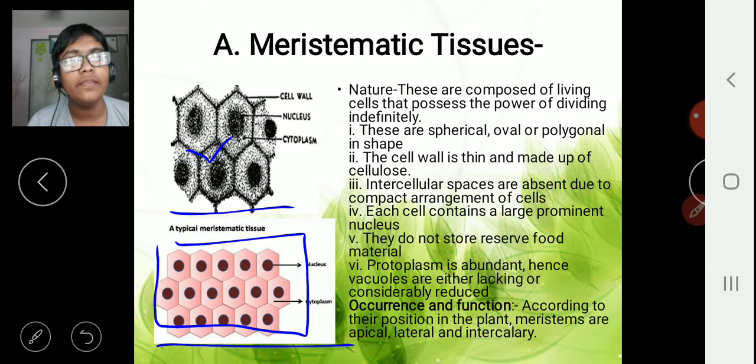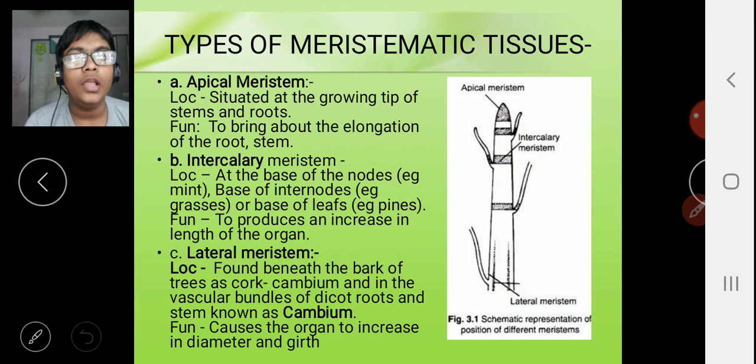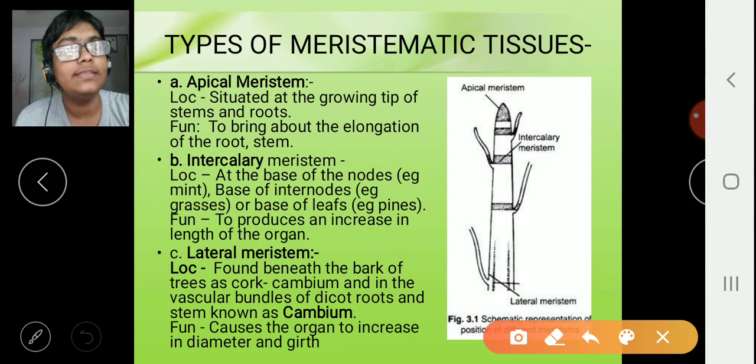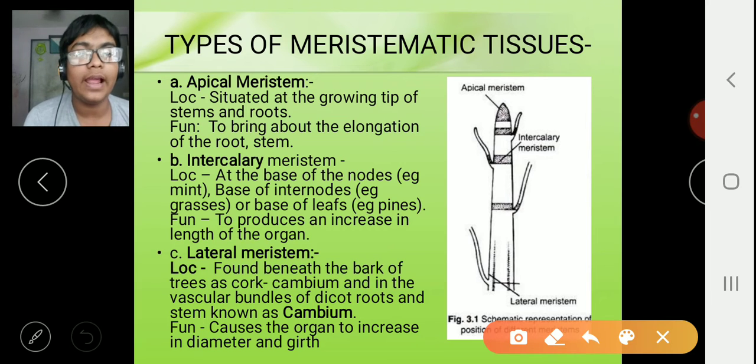Okay. Now occurrence and functions. We have learned that meristematic tissues have three types, and occurrence and function are different for each. So let's learn those tissues now. The types of meristematic tissue are apical meristem, lateral meristem, and intercalary meristem. The apical meristem is situated at the growing tip of the stems and roots.